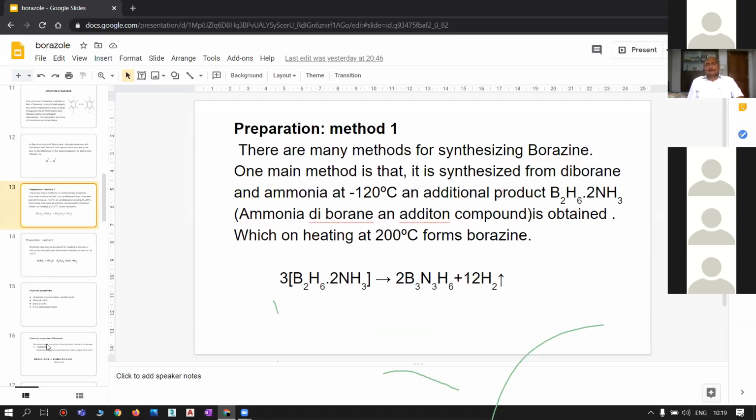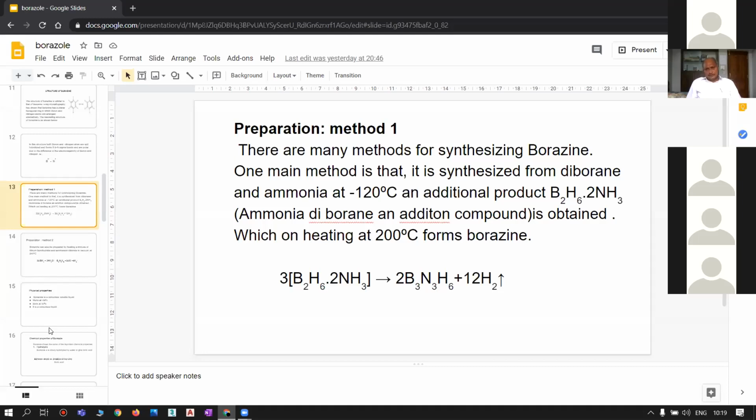Coming to the first method, borazole is synthesized from diborane and ammonia.